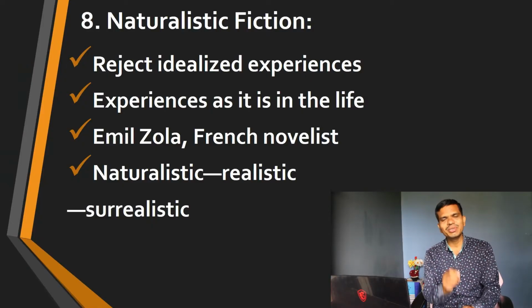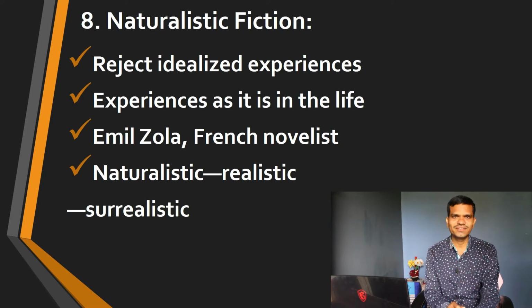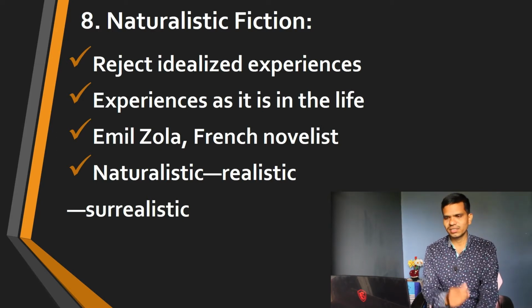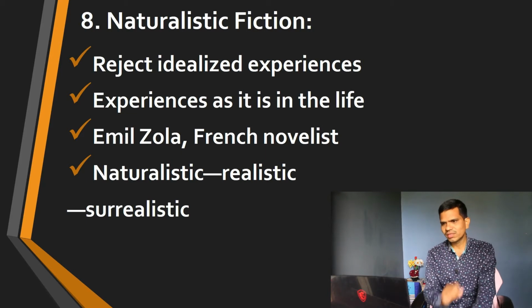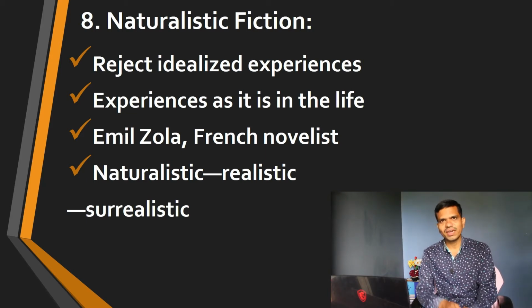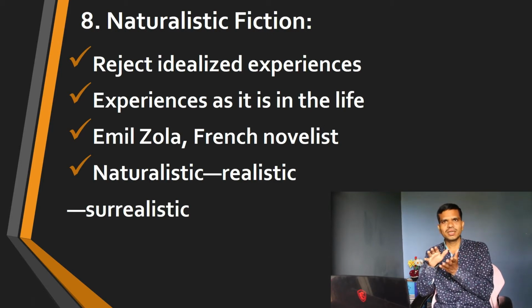It has experiences as they are in life. Whatever experiences characters have in their real life are stated there. Actually, this trend was made famous by a French novelist called Emile Zola. Now, dear students, this naturalistic fiction has its extended version as the realistic novel or realistic fiction, and realistic fiction has its own extended version in the form of the surrealistic novel.